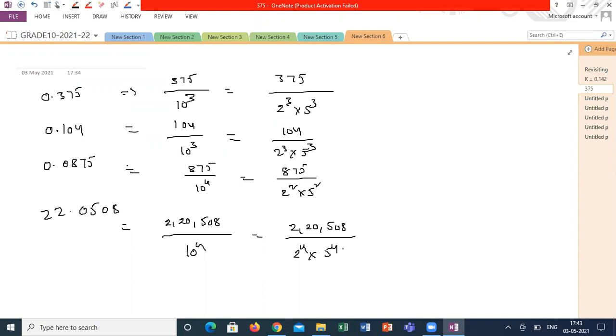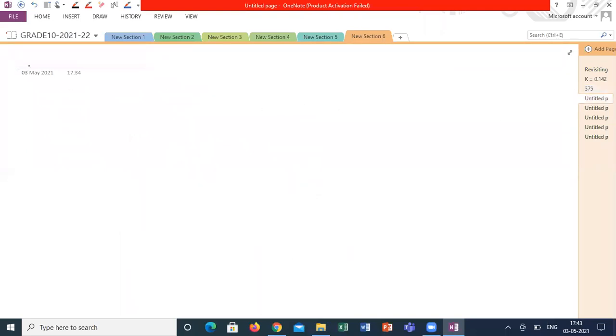First of all, these decimals are terminating or non-terminating? Terminating. So I can start like this. Theorem 1.5 from your textbook.